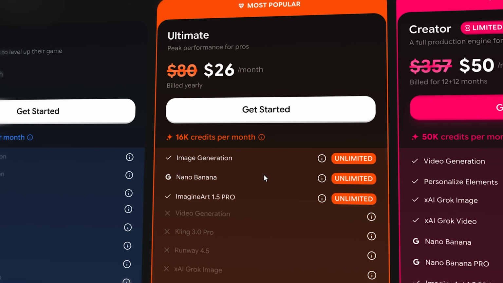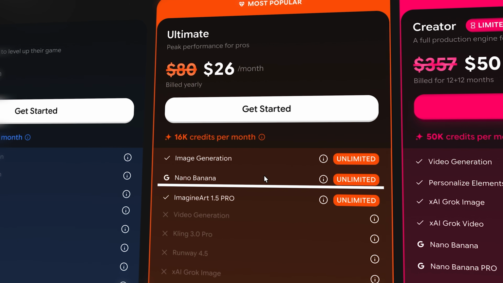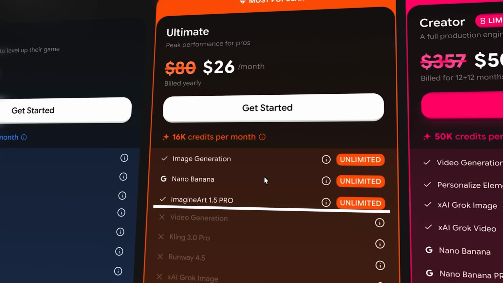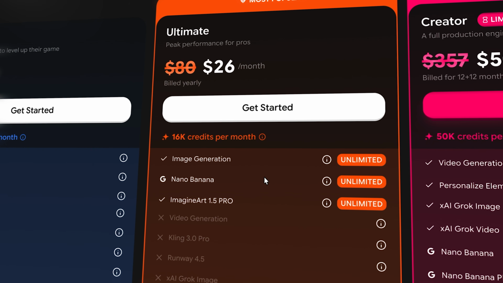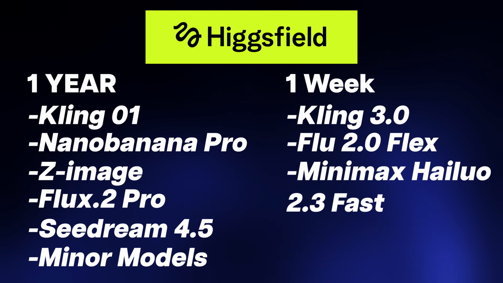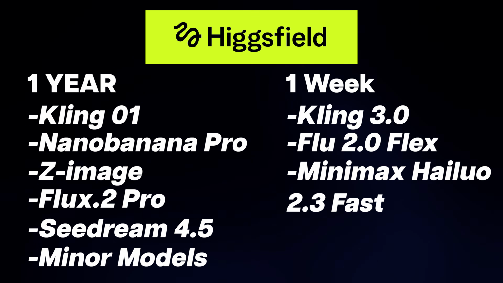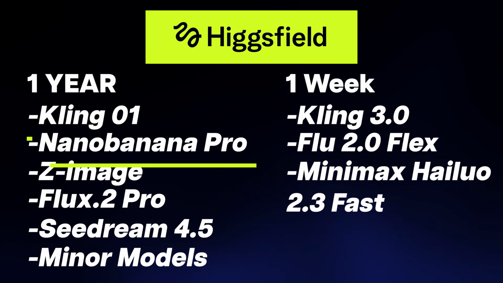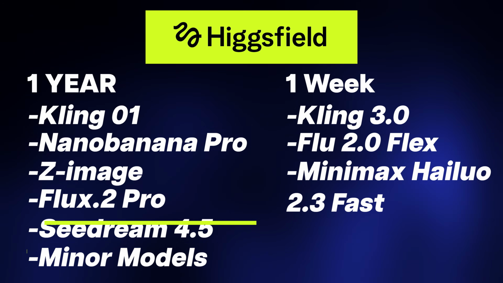Imagineart isn't much better. They give unlimited Nano Banana, not Nano Banana Pro, and unlimited generations with their own image model Imagineart 1.5 Pro, but only for the first week after you sign up. Where things get really interesting is when we compare Higgsfield and Freepik. Higgsfield offers unlimited images for an entire year with practically every image model, including Nano Banana Pro, Kling 01, Flux Point 2 Pro, and Seedream 4.5.